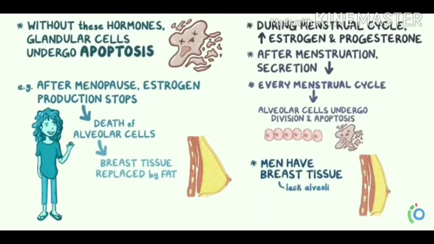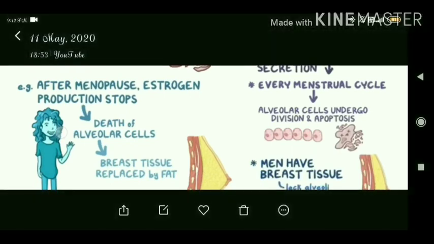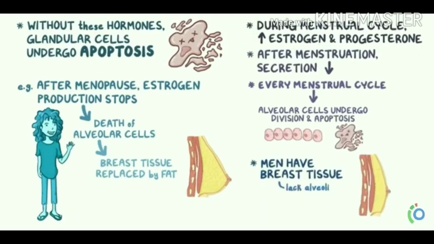During the menstrual cycle, there is an increased secretion of estrogen and progesterone from the ovaries, and after the completion of menstruation the secretion of these hormones decreases.